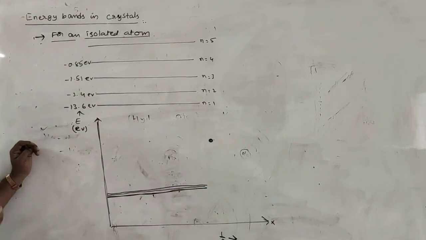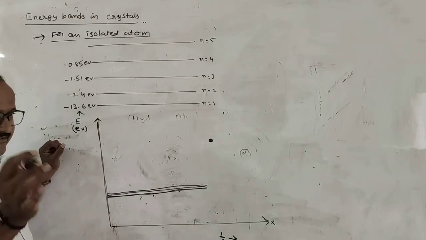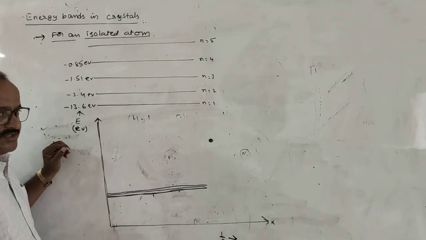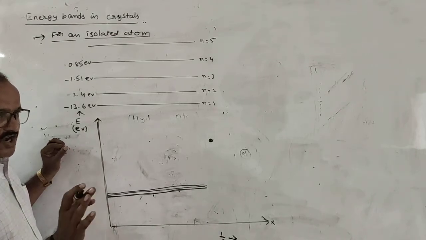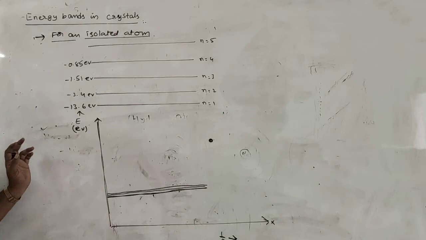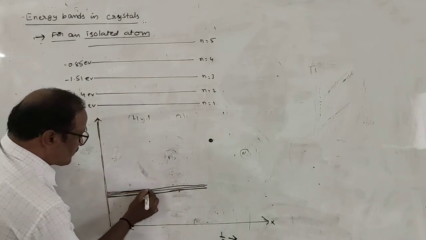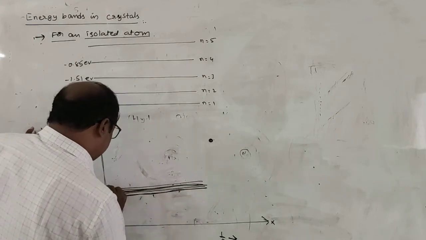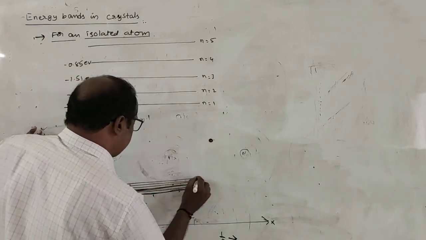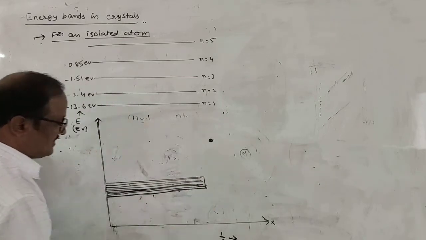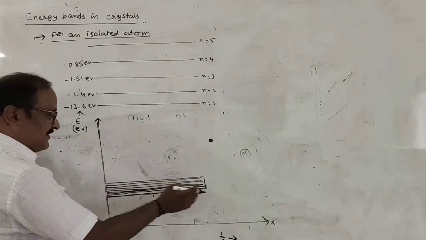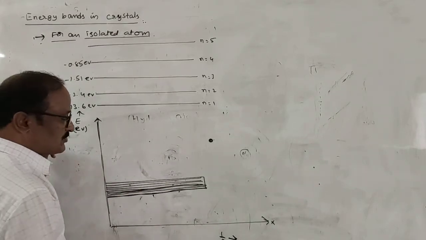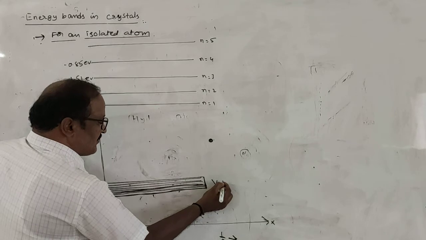So a crystal lattice consists of a large number of atoms, and each atom in the valence state has electrons whose energies are not constant because they are influenced by the surrounding atoms. That's why we obtain a band of energy levels. This band of energy levels is formed by the valence electrons. That's why this total band is called the valence band.